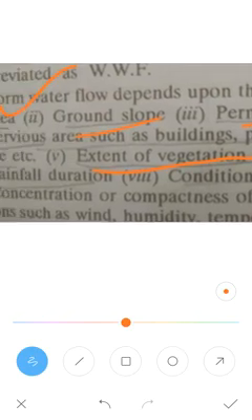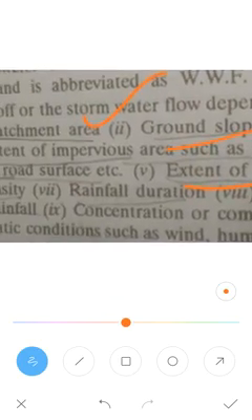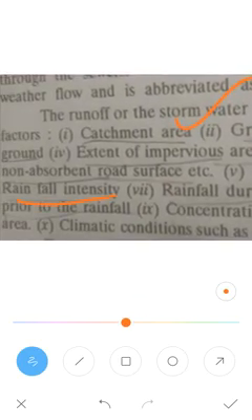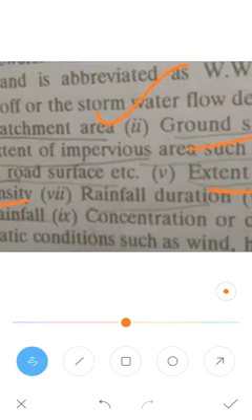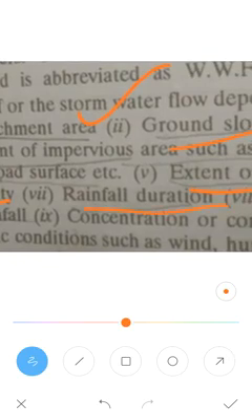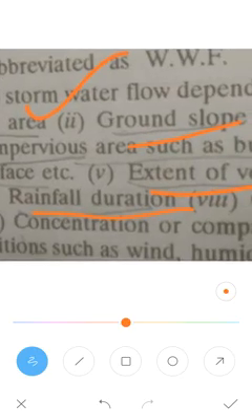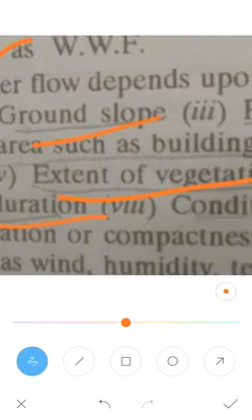Next is rainfall intensity and rainfall duration. What is rainfall intensity? If the intensity of the rain is very high, the runoff will also be more. Next is the rainfall duration. If the rain occurs for about 5 minutes, the amount of stormwater will be very less. If it rains for about 5 hours, the runoff will be very high.